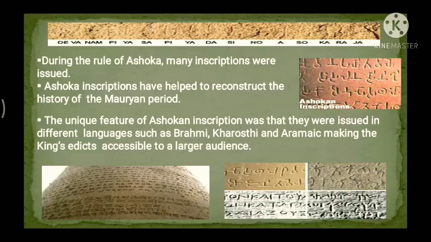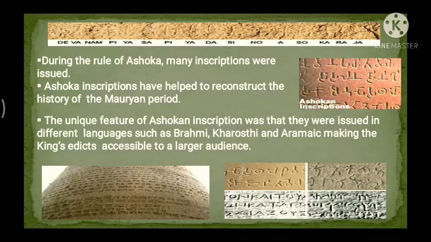Now the unique feature of Ashokan inscriptions was that they were issued in different languages. It's not just their own language; inscriptions were done in different languages. Which were the languages? Such as Brahmi, Kharosthi, Aramaic, and so on. And why were these things done?